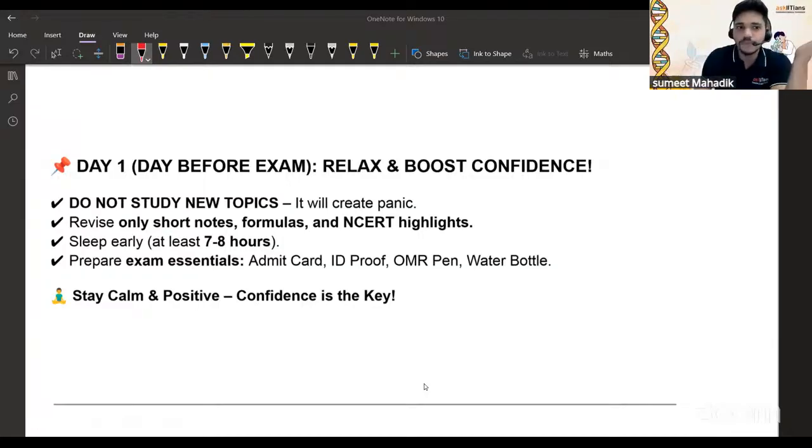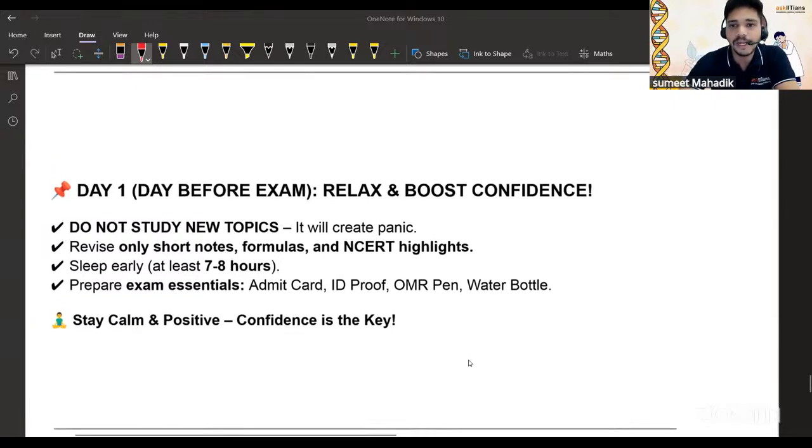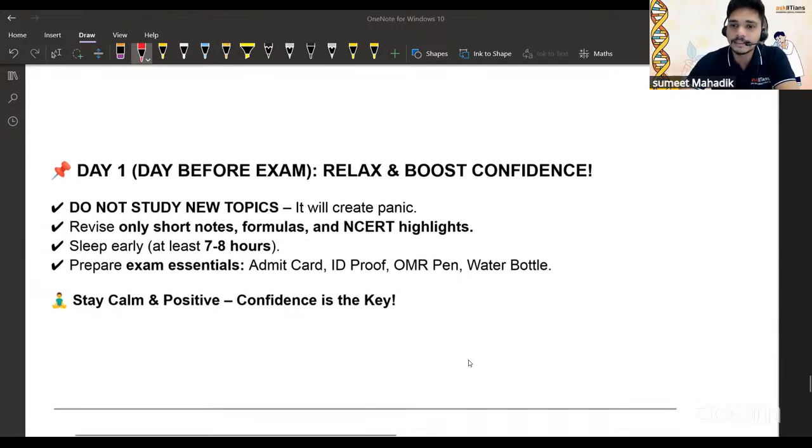So you should stay focused and prepare exam essentials like admit card, ID proof, whatever is important. You should do that. Stay calm and positive, and confidence is the key over here in the last week. Are you getting my point? What I'm trying to convey?